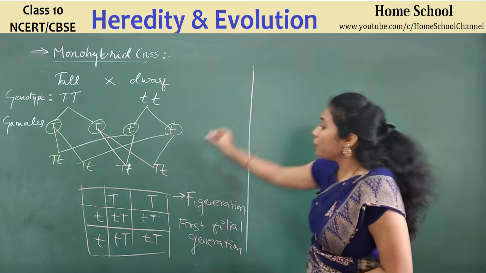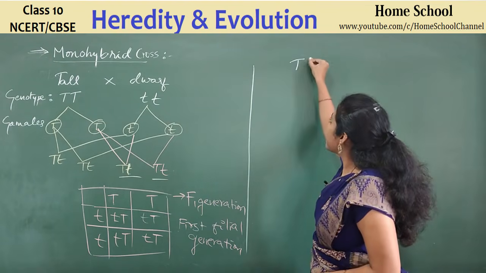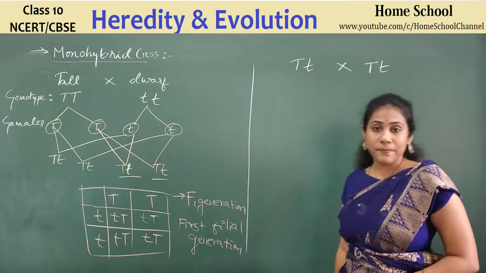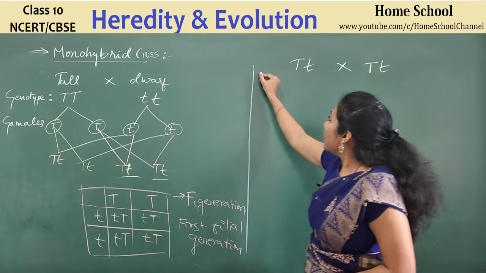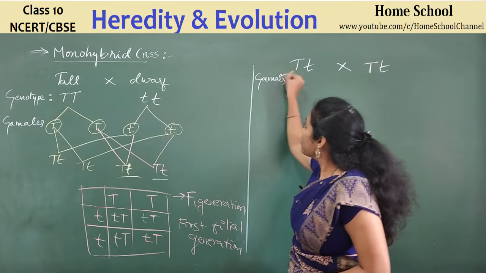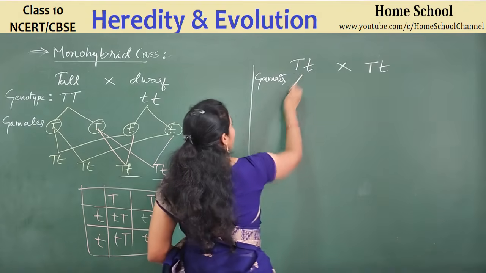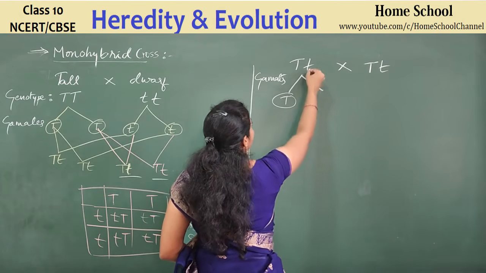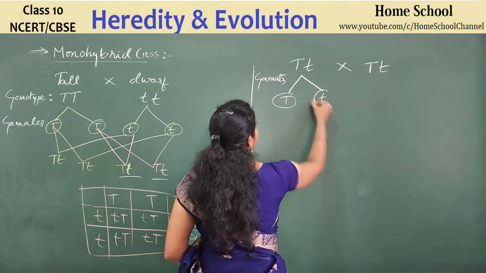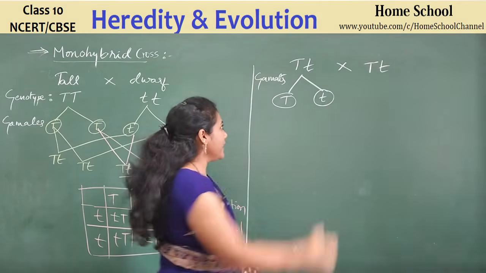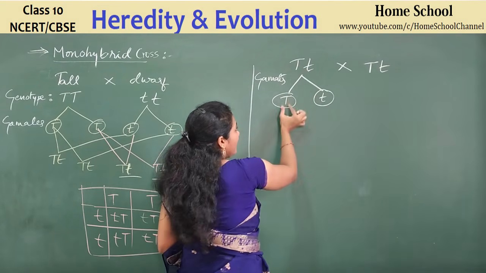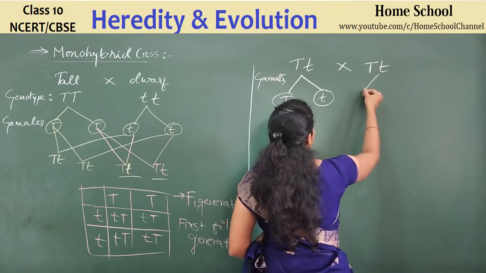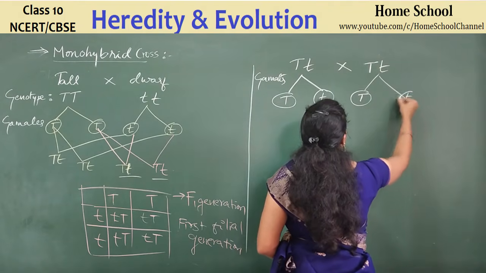So for the F2 generation, who are the parents, guys? So these are the parents. Now, he has done a self-pollination between these plants. Clear? Fine. So what are the gametes here? The gamete can have this T allele as a gene, and the gamete can also have this t, right? Among the 2 genes, only one will go to the gamete, either capital T or small t. Similarly here, what are the gametes? Capital T and small t, right?